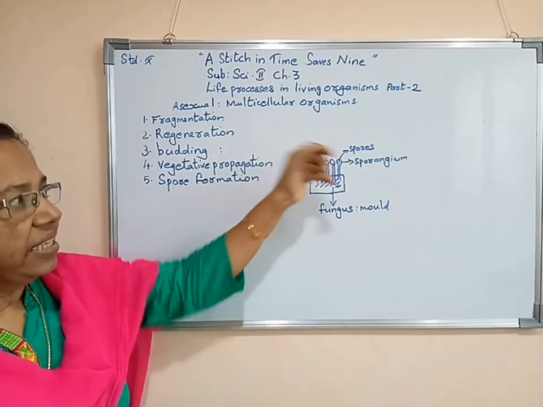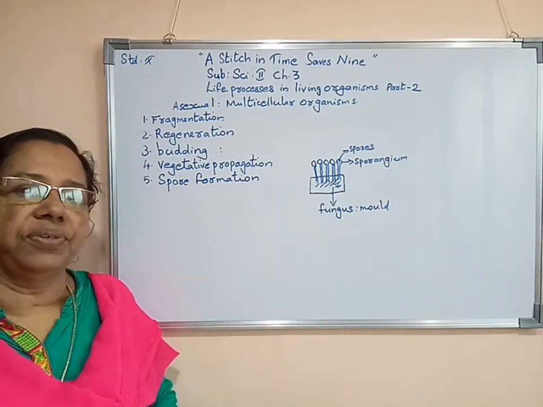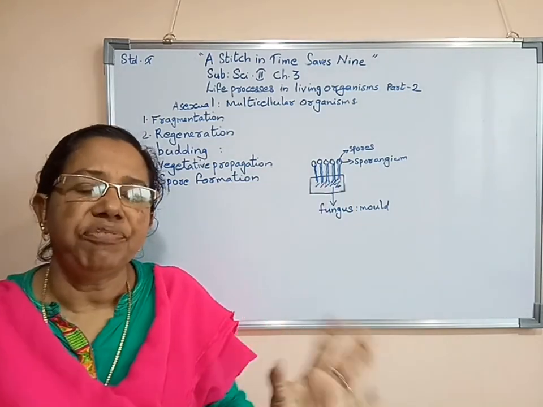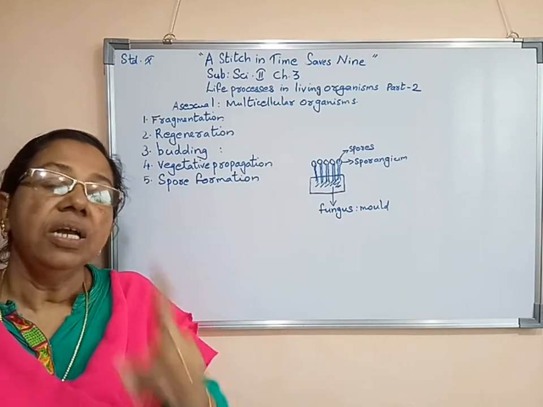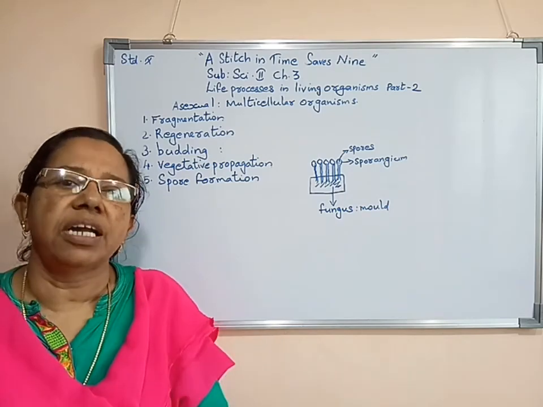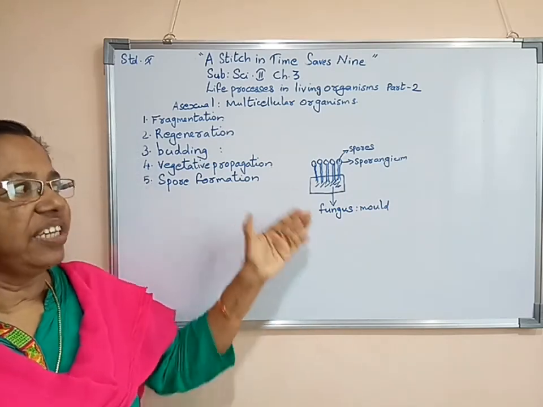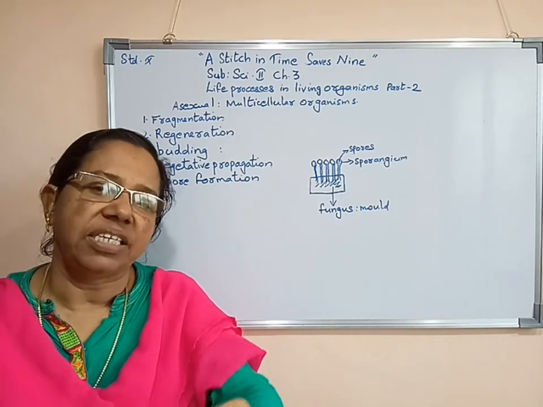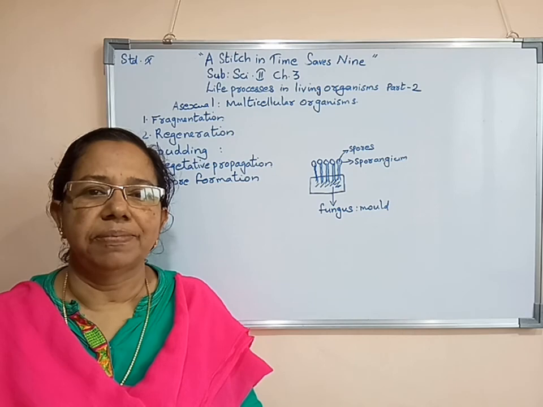So we can say this is also an example of asexual reproduction. Here male as well as female plant requirement is not there. From a single plant, new plants are becoming. So this is again an example of asexual reproduction done by multicellular organisms. Thank you.